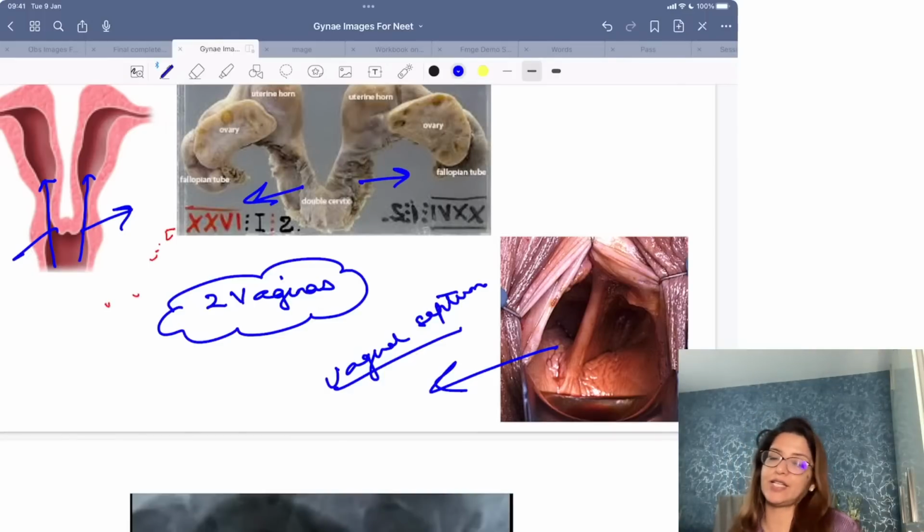Uterus didelphys, right? Now, because in uterus didelphys there are two vaginas, you will need two Leach-Wilkinson cannulas to instill the dye.